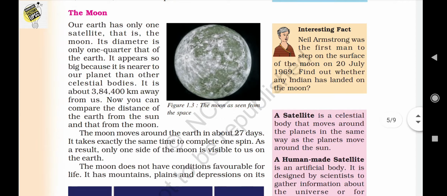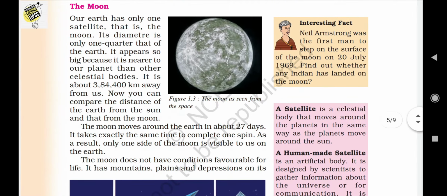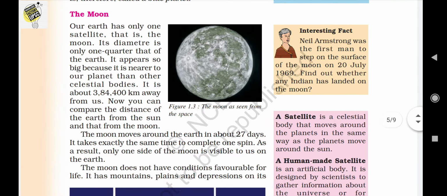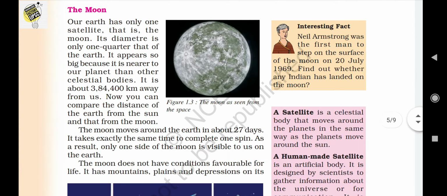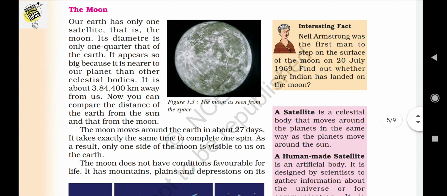So let's move to the next topic, that is the moon. Our Earth has only one satellite, known as the moon. Its diameter is only 1/4 that of the Earth, and it appears so big because it's nearer to our planet. When we look from the Earth, we see the moon as a big object, but its size is only 1/4 that of Earth. Then why does it appear so big? Because it's nearer to our planet.